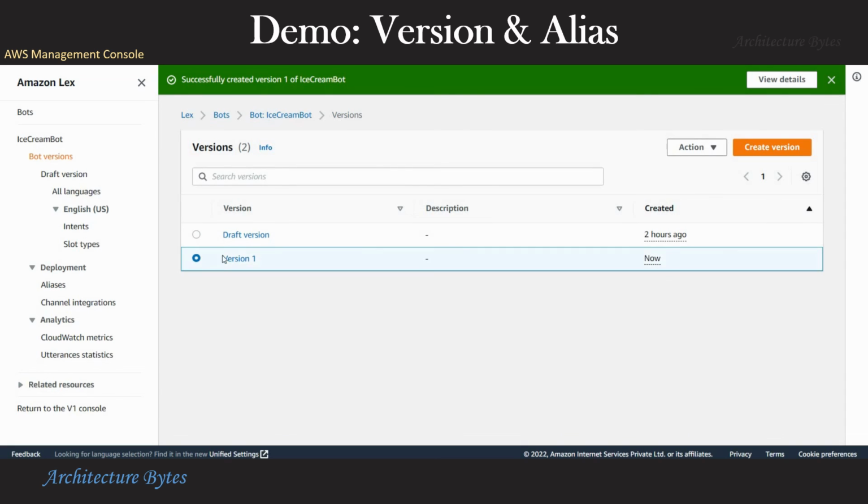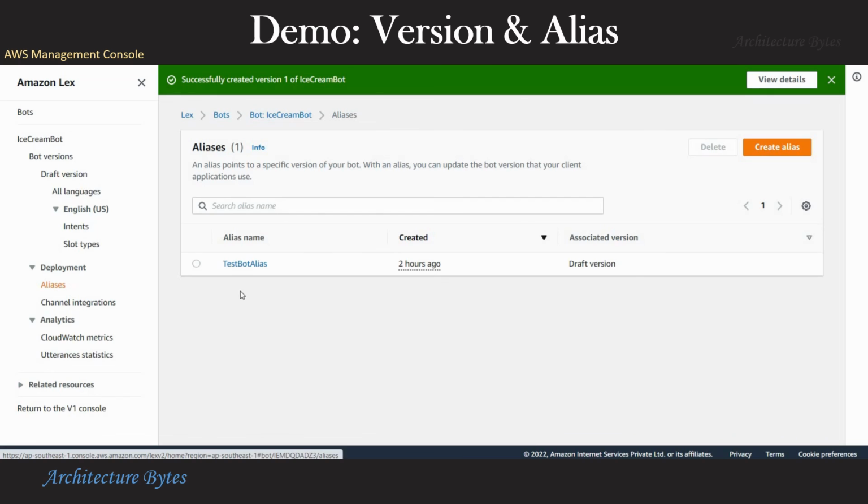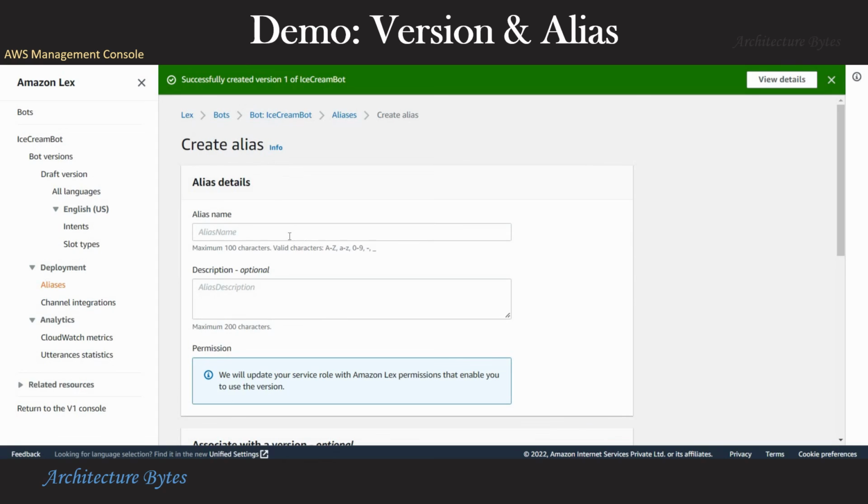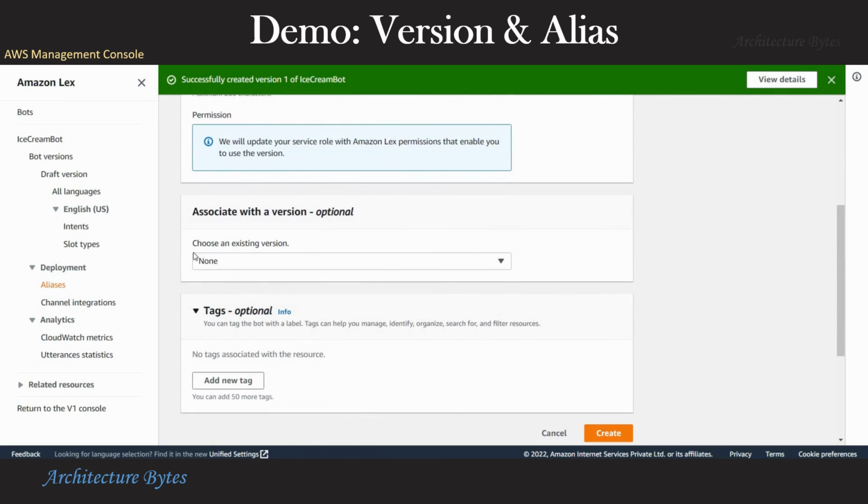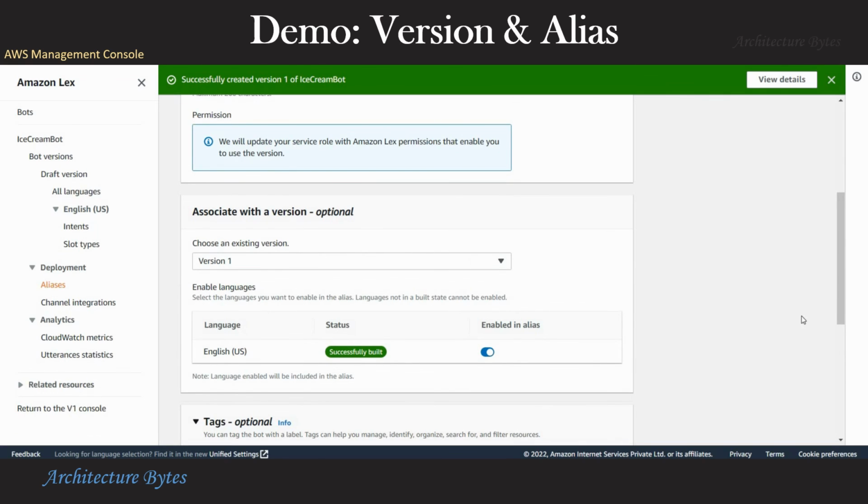We are ready to create an alias now. By default, we have a testbot alias which points to the draft version. Hit create alias and give it a name. And choose a version for it.